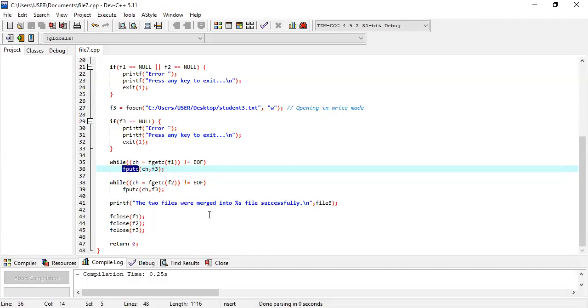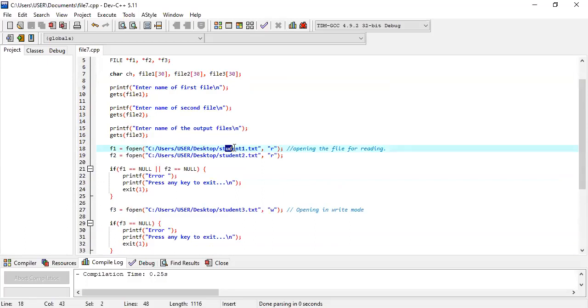What I am telling is, take for example, in file 1 you have written student name is equal to, suppose my name Momita. Student name is equal to Momita. Now the first character is S. Now we have to copy this S from file 1 to file 3, meaning student 1 to student 3. Student 1 is pointed by F1 and student 3 is pointed by F3.